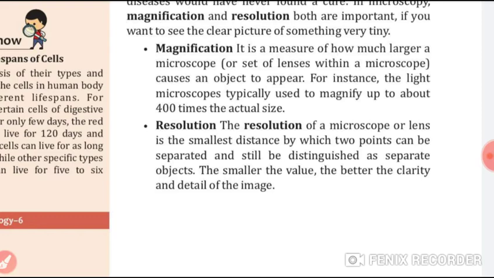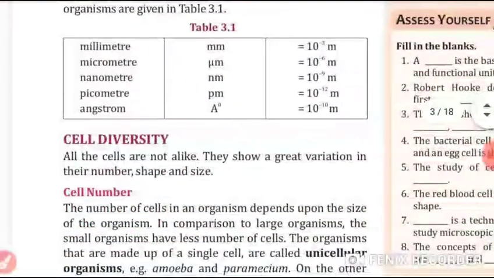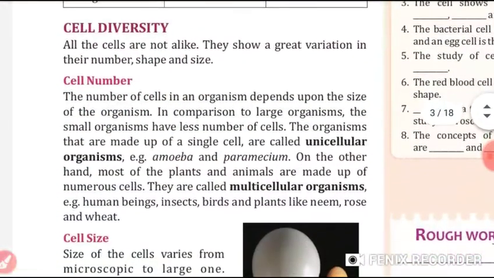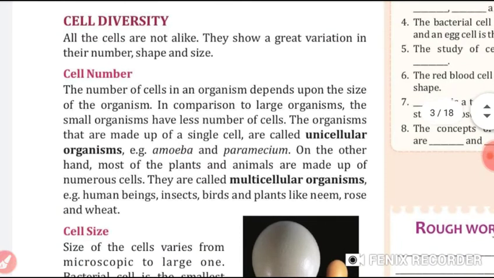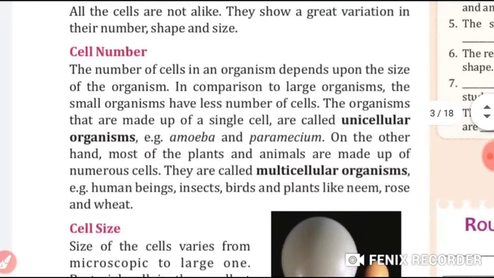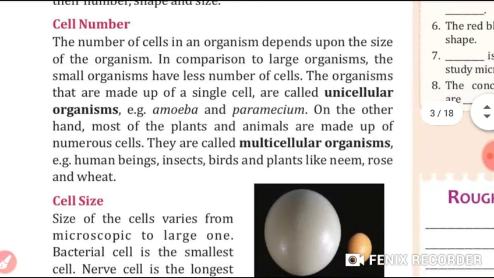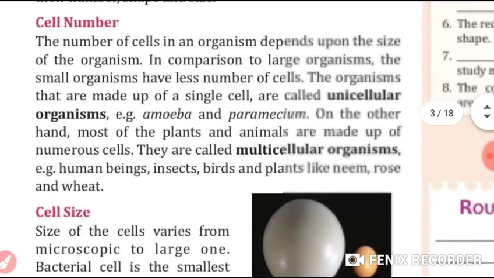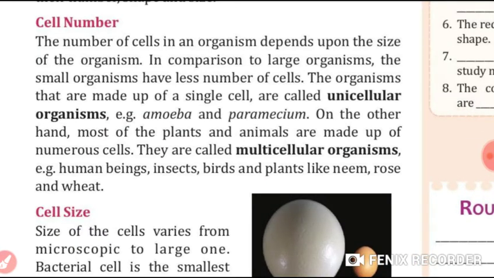Now, students, we will see some cell diversity. All the cells are not alike, students. They show some great variations. First of all, we will see how they vary in number. The number of cells in an organism depends upon its size.